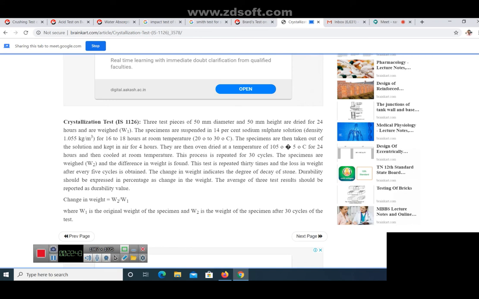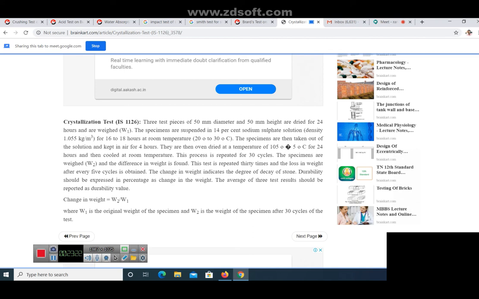Now, after it is immersed in the solution, you are taking it back and you are drying it in air for 4 hours. Now, after air drying, you are keeping it in an oven for 24 hours at a temperature of 105 plus or minus 5 degrees centigrade, and you are allowing it to cool to room temperature. This cycle you are allowing to repeat for 30 cycles. What is the cycle? Alternately you are suspending it in sodium sulfate solution, again air drying, and again oven drying. This cycle is repeated 30 times.